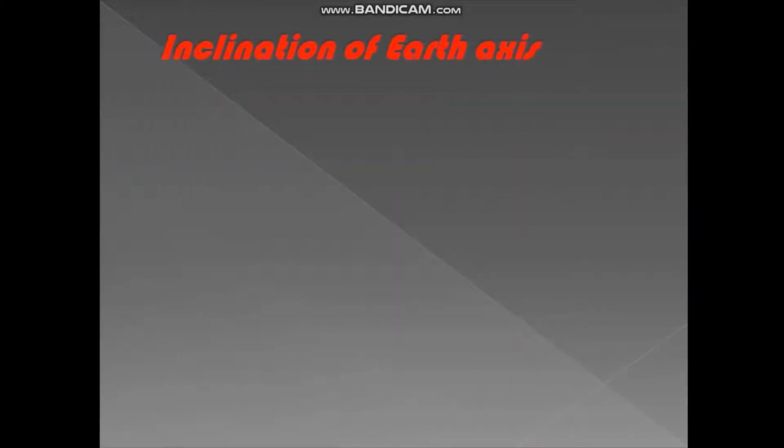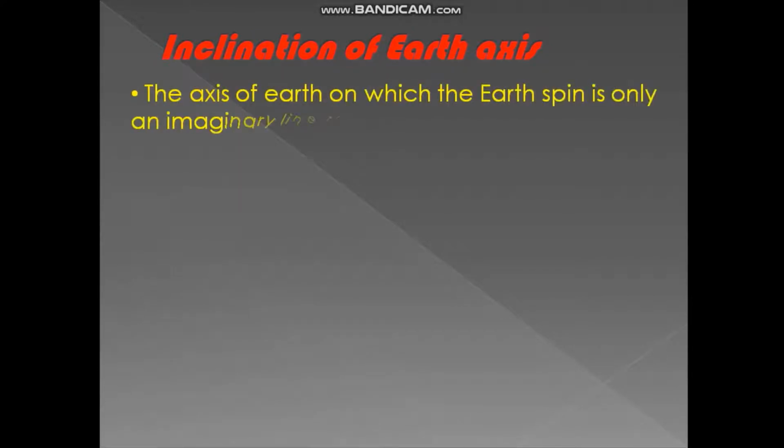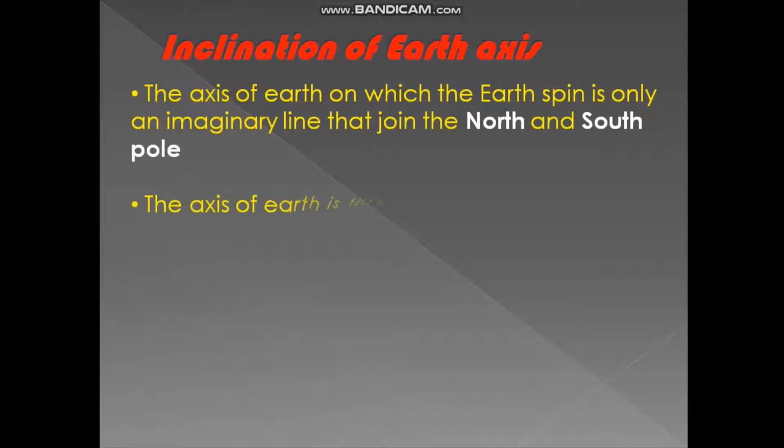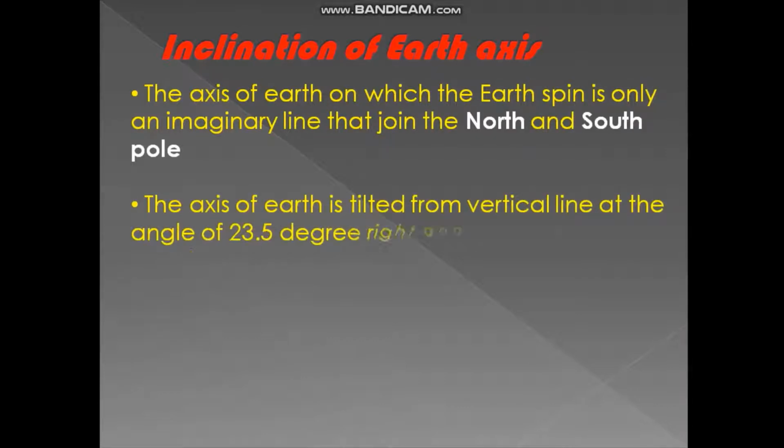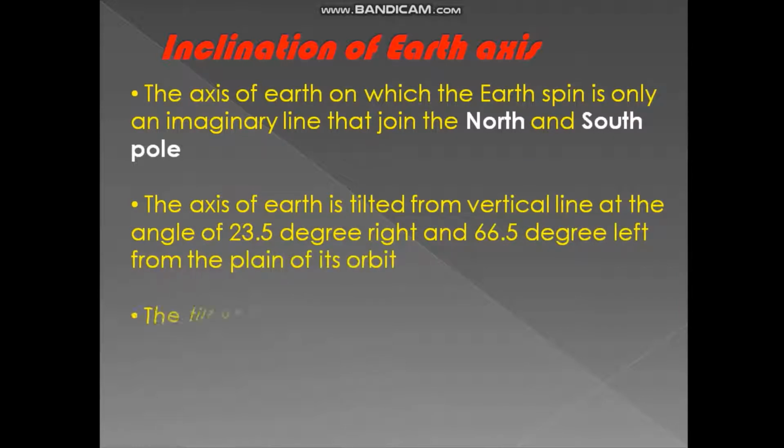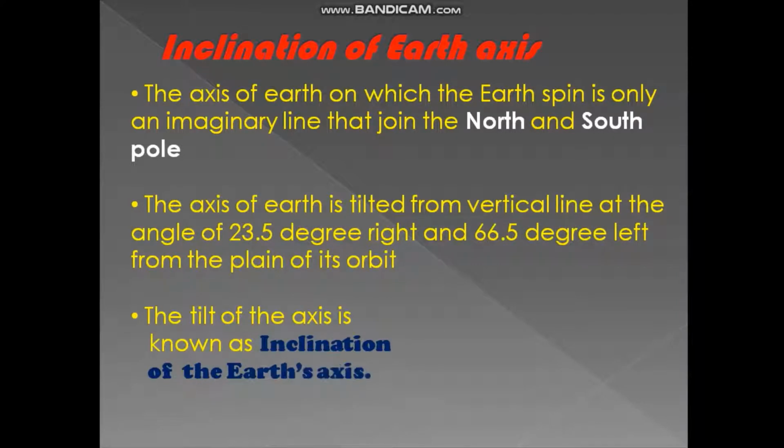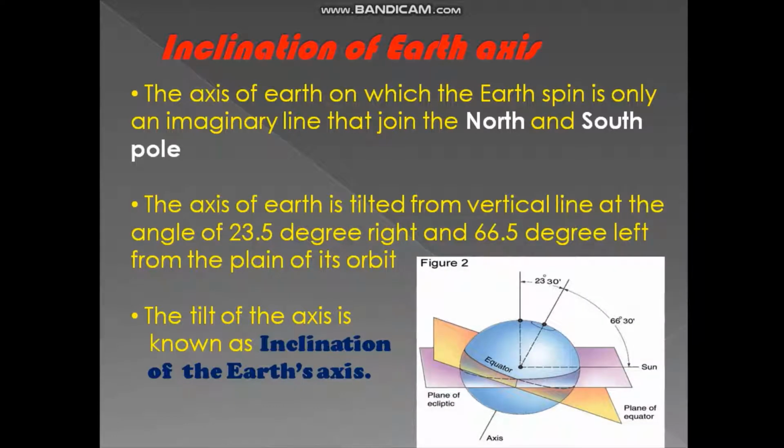Now, inclination of the earth's axis. The axis of the earth on which the earth spins is only an imaginary line that joins the North and South Pole. The axis of the earth is tilted from the vertical line at an angle of 23.5 degrees on the right and 66.5 degrees on the left from the plane of its orbit. The tilt of the axis is known as the inclination of the earth's axis.